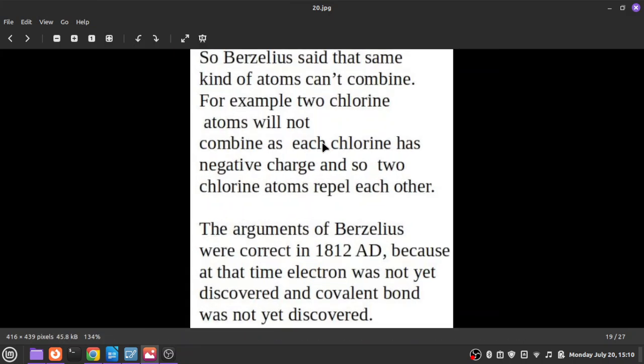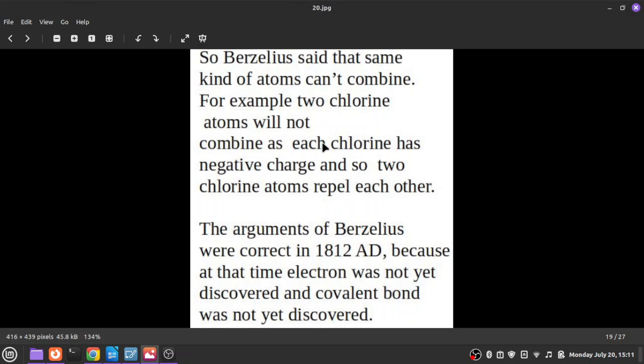Next, at the same time, in the year 1812, another scientist came. His name was Berzelius. Berzelius was famous for his experiments using electricity, electrolysis experiments. Using his electrolysis experiments, he gave the reason why sodium chloride is formed. He confirmed that a sodium atom becomes a positive ion and a chlorine atom becomes a negative ion, and so there is an attractive force between them, and so sodium chloride is formed.